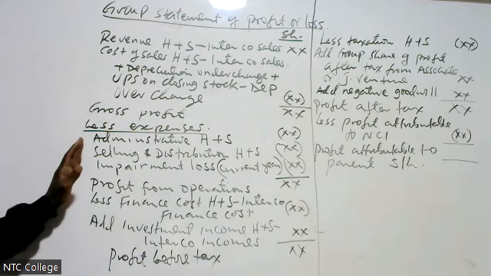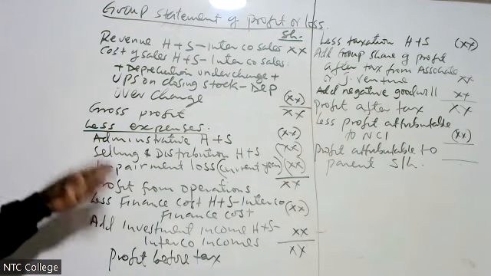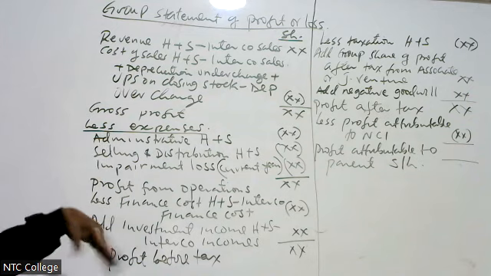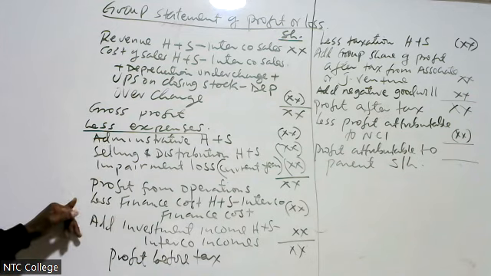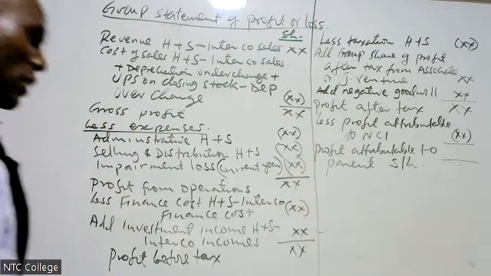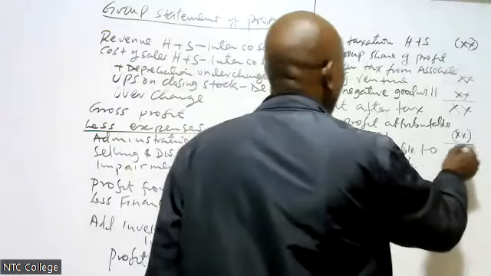When we come to administrative expense, we take H plus S, selling and distribution H plus S, impairment loss current year only, then finance cost, H plus S minus intercompany finance cost. Then we are done with the income statement.